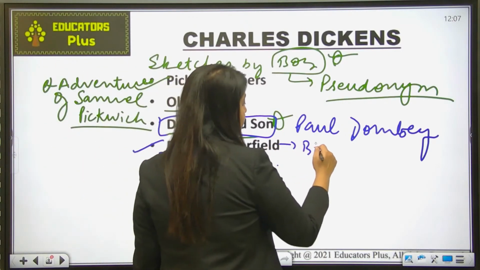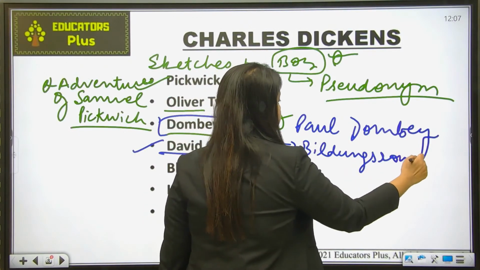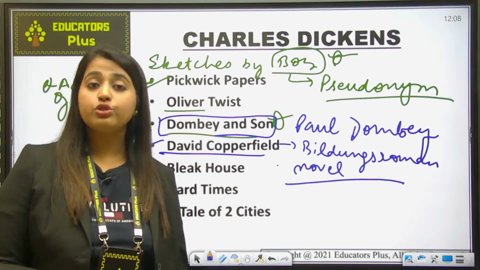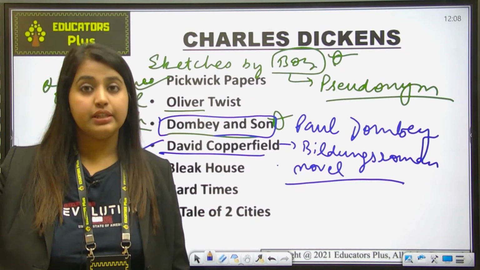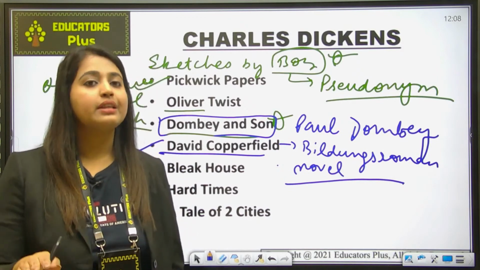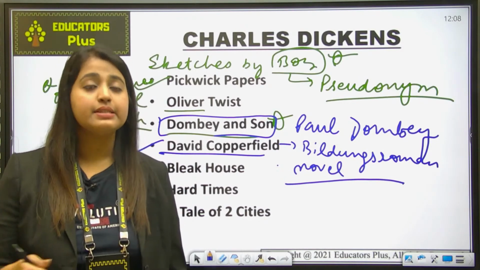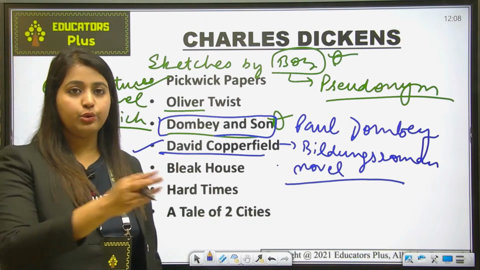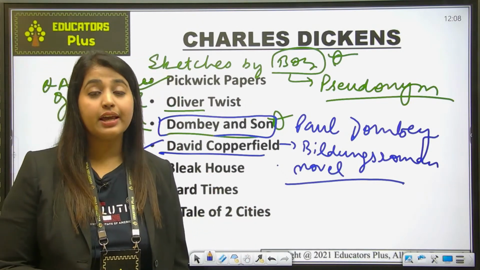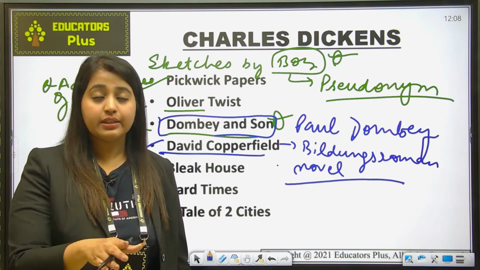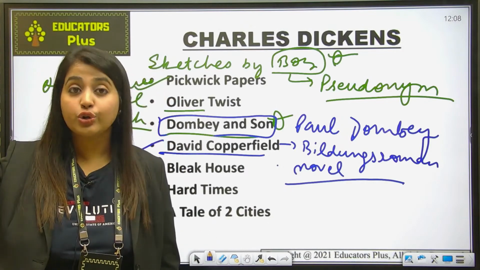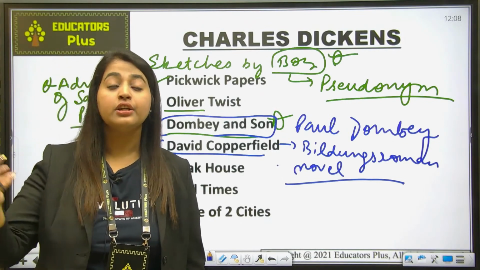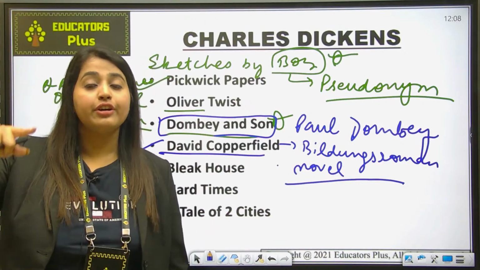So David Copperfield, the first point that will come is that it is known as a Bildungsroman novel. Okay, it is a Bildungsroman novel. Now what is meant by Bildungsroman? A Bildungsroman novel means one which shows the growth of the character. Okay, how does growth happen? First you were nothing in front of the society, but as you face circumstances and experience life, you end up somewhere else. Okay, for example, take yourself: you were in 12th standard or in the first year of your college, and you were nothing at that point of time. Then you got good marks, entered a good college, studied well, your degree was good, and you got into a master's in a very good college. You studied, then you qualified NET and became an Assistant Professor.